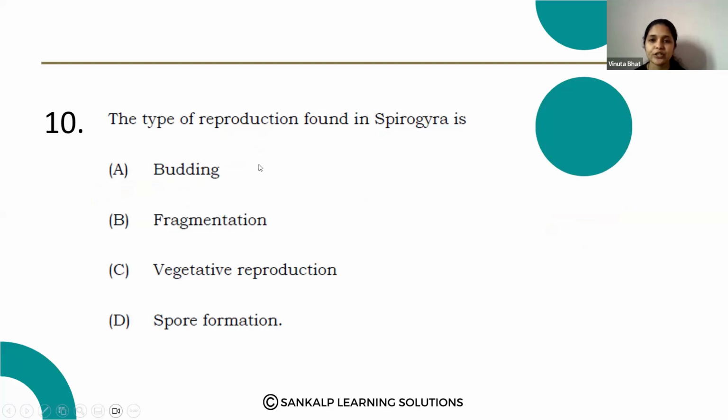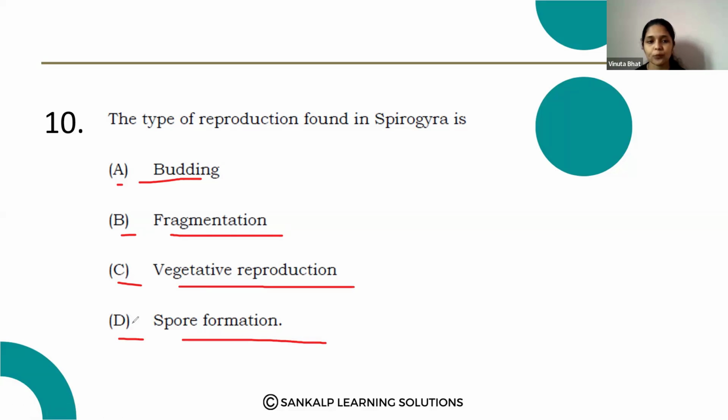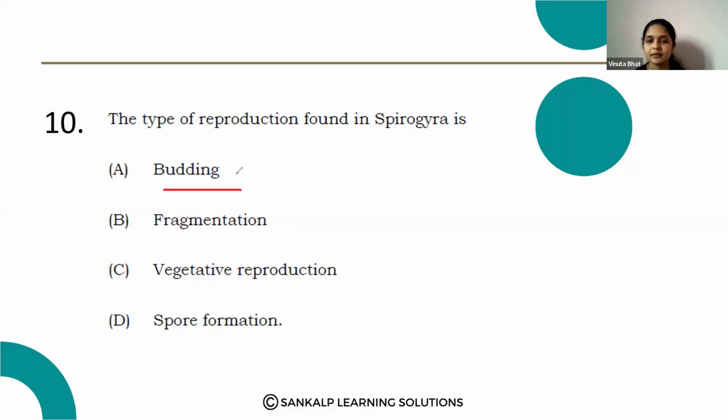The type of reproduction found in Spirogyra is: A, budding; B, fragmentation; C, vegetative reproduction; D, spore formation. Budding takes place mainly in yeast and hydra, and fragmentation takes place in Spirogyra.